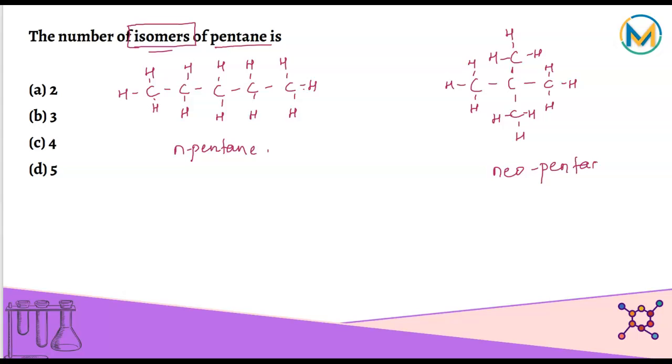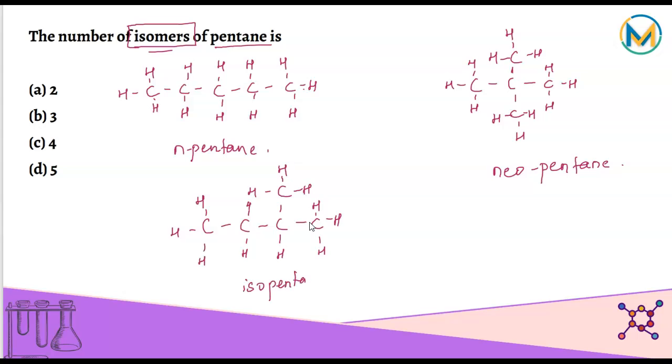And there's one more way in which we can do it, like this, one single branch. So here I again satisfy with H's. Here you have 1, here you'll have 2, here you have 3, and this is called isopentane. There's no other way in which we can rearrange the pentane compound. So we have 3 structures, that means we have 3 isomers. Answer is B, 3.